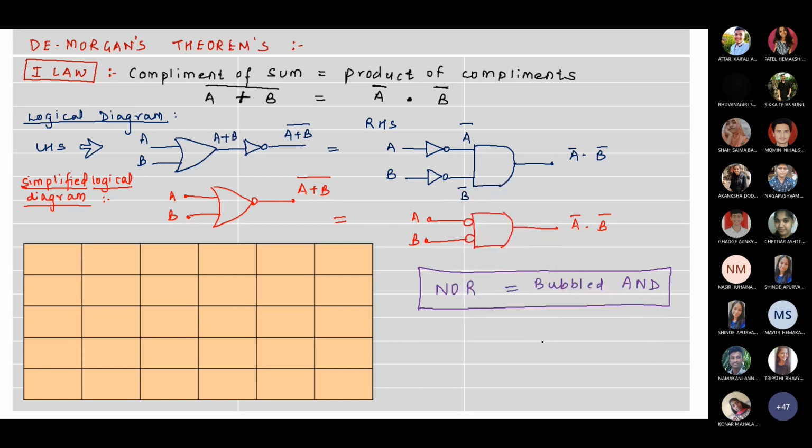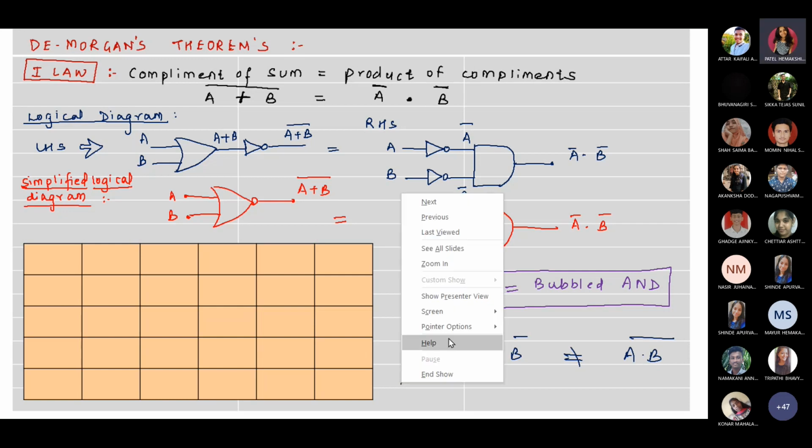Did you understand or not? Yes, ma'am. Ma'am, can we directly write bubbled AND as NAND? No. What happens in NAND? First you give the inputs and then it gets complemented. Bubbled AND is where first the inputs are getting complemented and then given to the AND gate. There is a difference between the two, right? See, A bar dot B bar is completely different from A dot B the whole bar. They are two different things. Understood now? Yes, ma'am.